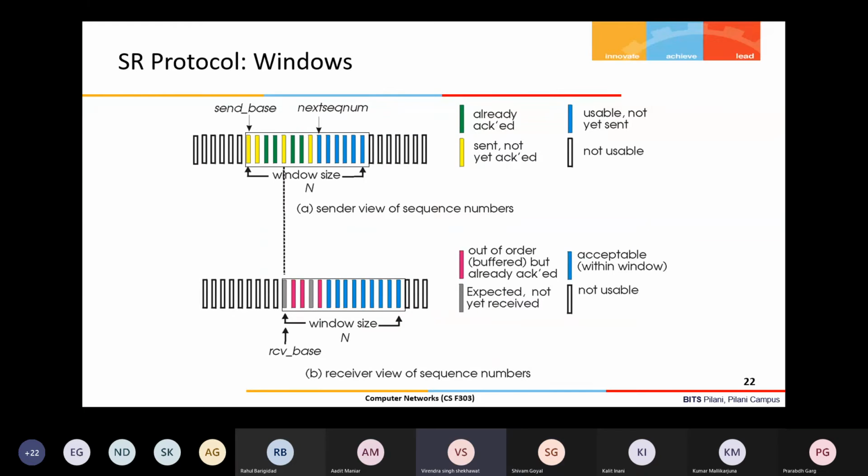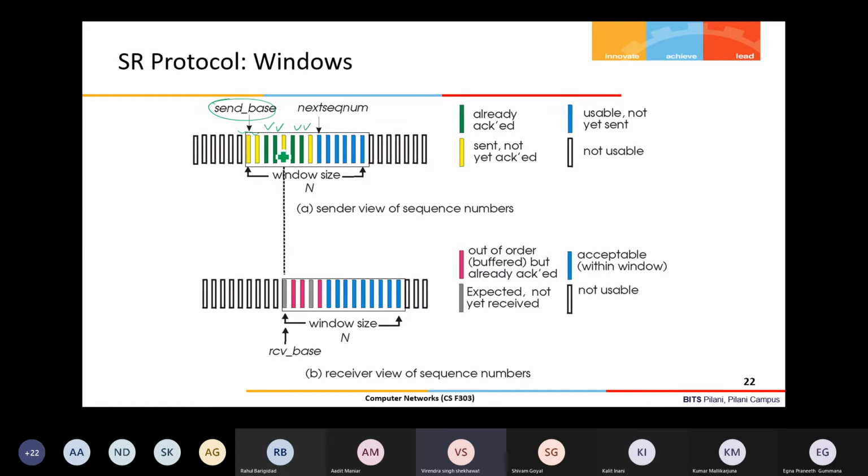Now this picture may clarify some of your doubts. This is slightly different from Go-Back-N, where all the packets were yellow, meaning sent but no acknowledgement has come. Here yellow and green are mixed. This is the oldest packet, whose acknowledgement is still pending, which is why my send base is pointing here. But in between, the acknowledgements of the out of order packets arrived.